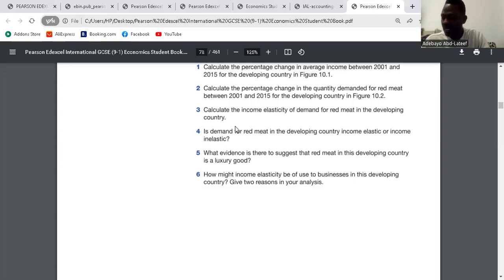So the YED can be used by businesses in developing countries to determine if they will be able to increase their price as soon as income rises, or reduce price if income falls. Clear? Yes. So we'll move on.